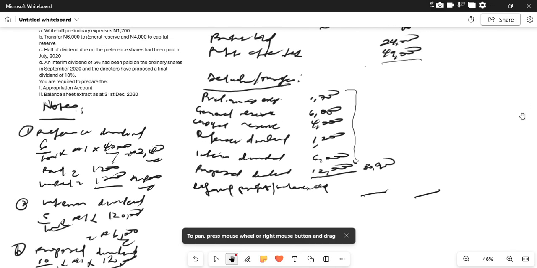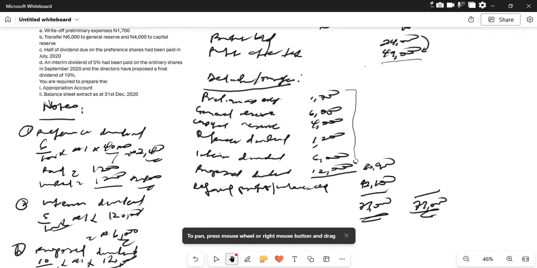The addition of these gives us 73,000. Minus 30,900 gives 42,100 as the balance, the retained profits. So at the end of the day we have 73,000, and we are done with our operation account.